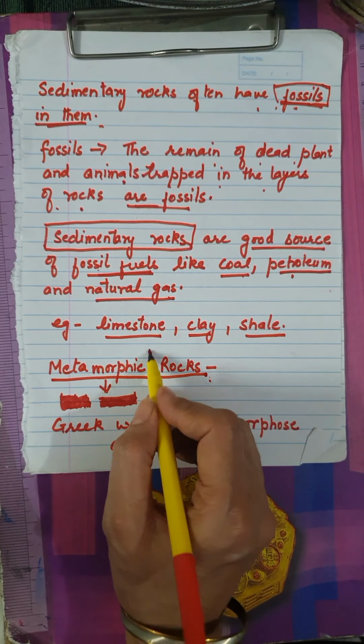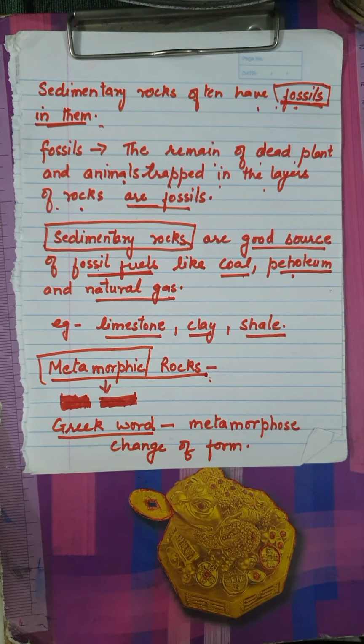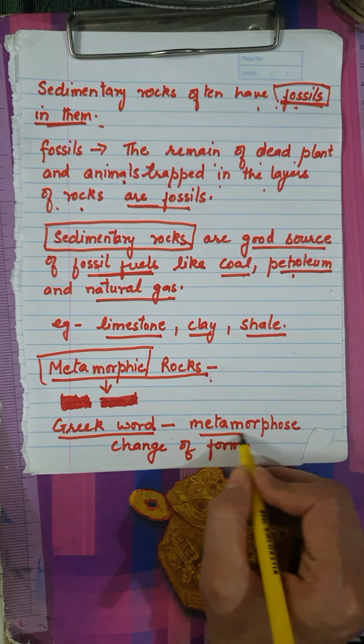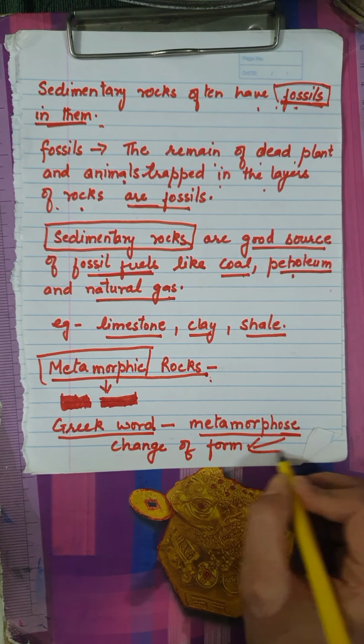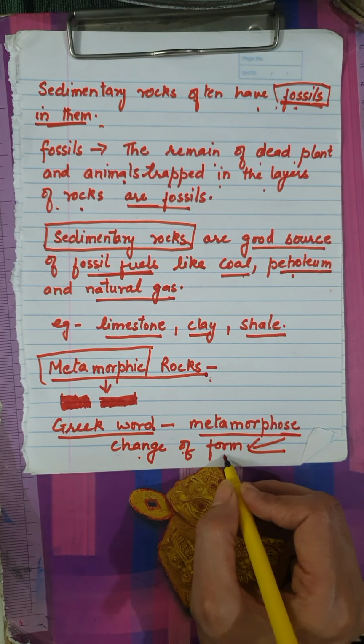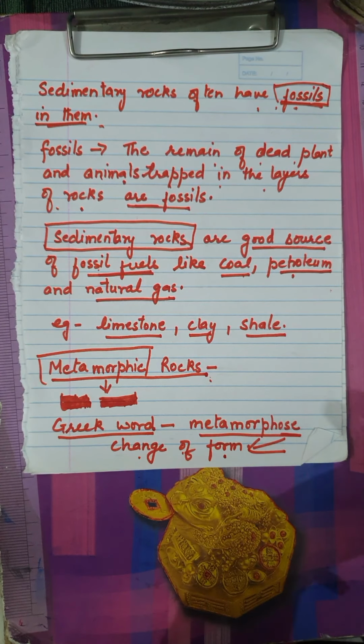Now the third type of rocks is metamorphic rocks. Now this metamorphic word, again, has come from a Greek word, metamorphos. And what does this metamorphos mean? It means change in form. That means when one changes its form.